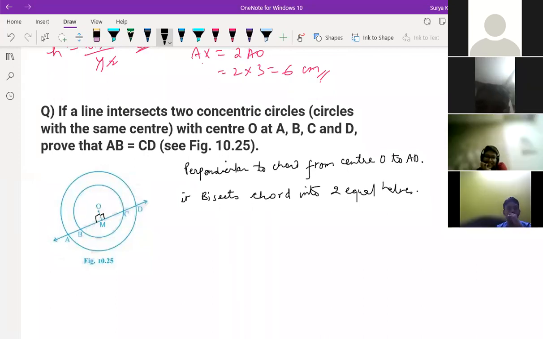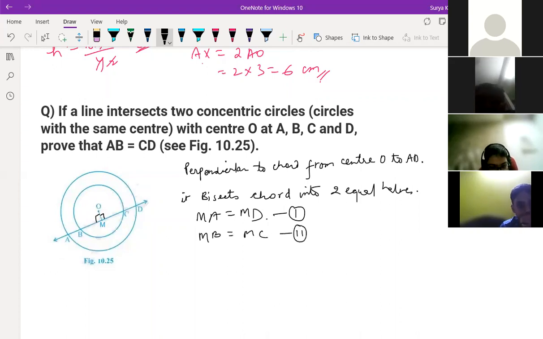Yeah, so now MA is equal to MD, and MA is equal to MB. Okay, MB or MD? MD, sir. Sir, and then since we have to find AB and CD, we can say that MB is equal to MA minus AB. You can write here next also. This first you have written, then you should write the second also. You can write MB is equal to what? MC. Sir, we can write the second, sir.